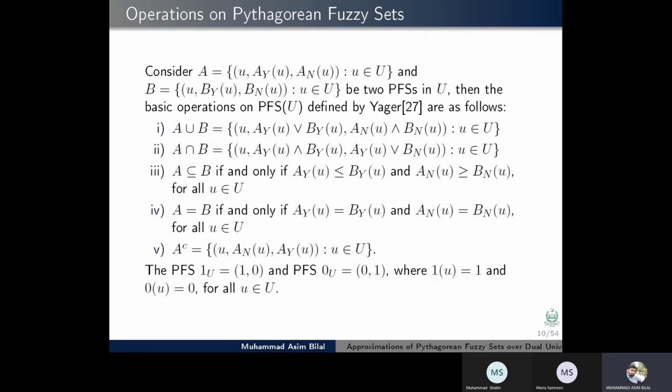Complement is simply the replacement of membership and non-membership degrees. The PFS 1_U is equal to (1, 0), and the PFS 0_U is equal to (0, 1), where 1(u) is equal to 1 and 0(u) is equal to 0 for all u belongs to U.